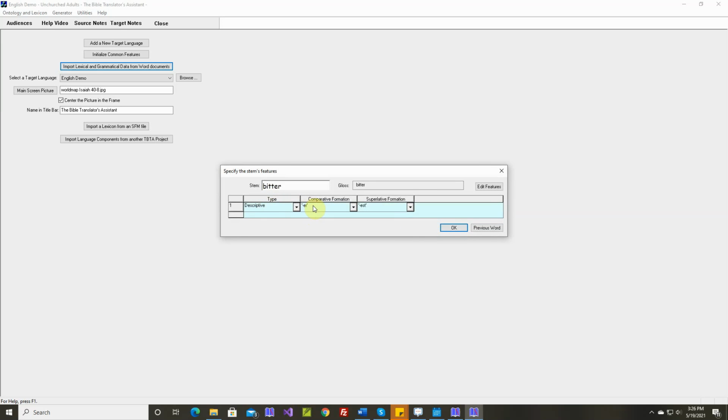Bitter, bitterer, no. More bitter, most bitter. Certain, this is identity. A certain man. Enough, this is quantity. Excited, exciteder, more excited, most excited. Few, this is quantity.